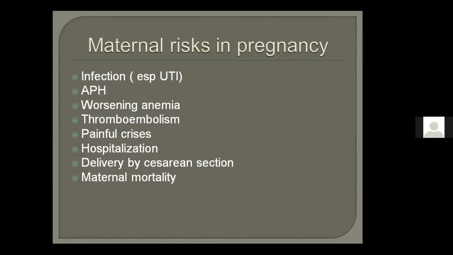And all of you know that APH, infection and anemia are the risk factors of thromboembolism. And what does thromboembolism cause? It causes pain. In DVT, what happens? It is a painful swelling of the legs. So to remember, thromboembolism, painful crisis. Painful crisis will lead to increased hospitalization.